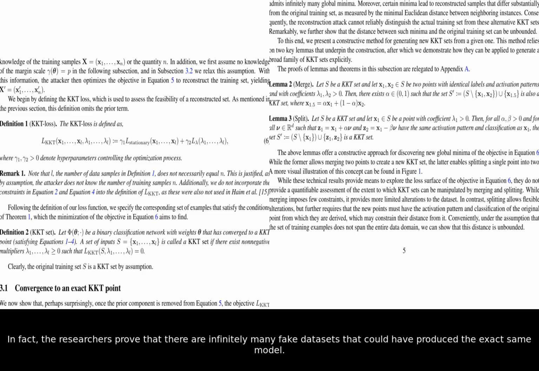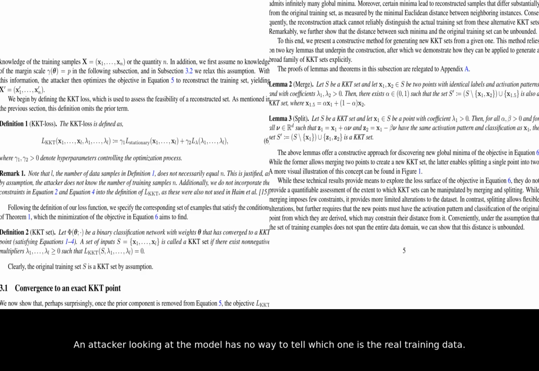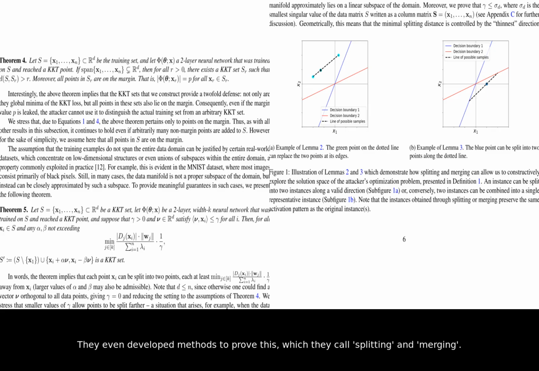In fact, the researchers prove that there are infinitely many fake datasets that could have produced the exact same model. An attacker looking at the model has no way to tell which one is the real training data. They even developed methods to prove this, which they call splitting and merging. You can take a single data point and mathematically split it into two new, different points. Conversely, you can merge two data points into a single new one. From the attacker's point of view, these new, fake datasets are indistinguishable from the original.